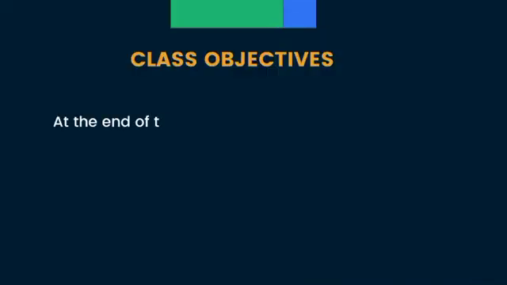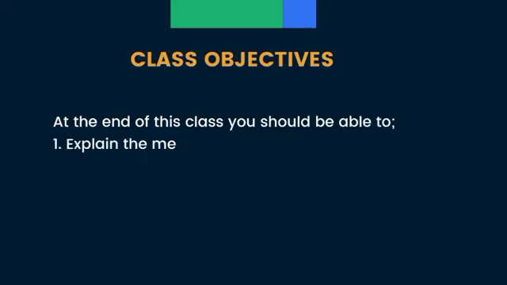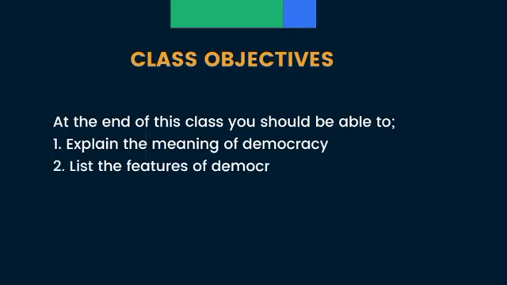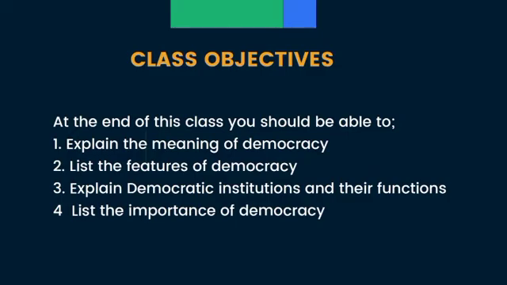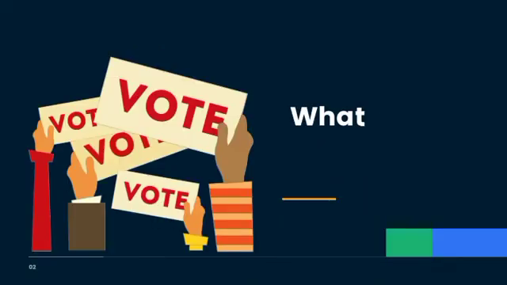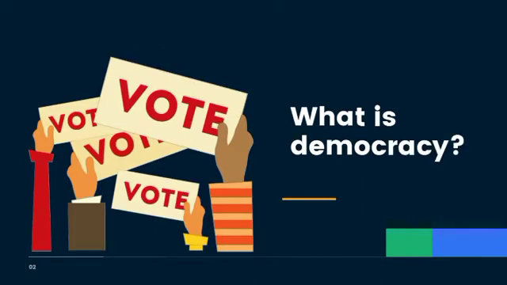At the end of this class, you should be able to explain the meaning of democracy. Two, you should be able to explain the features, or we can also say the characteristics of democracy. And three, you should also be able to explain what democratic institutions are. And four, you should also be able to explain or list the various importance of democracy as a system of government.